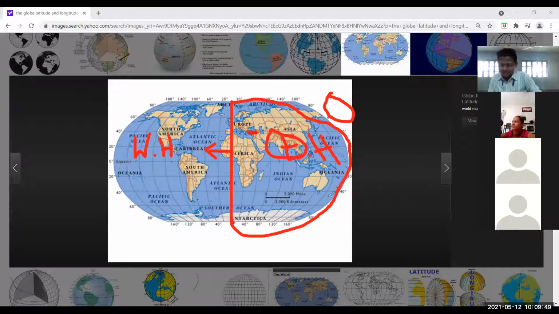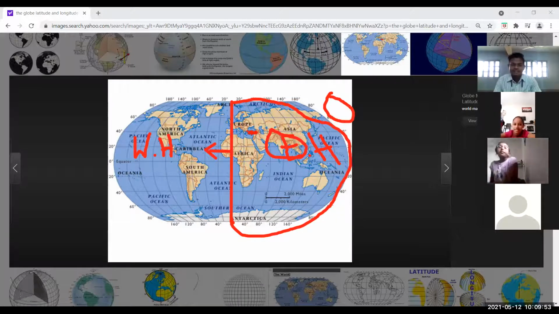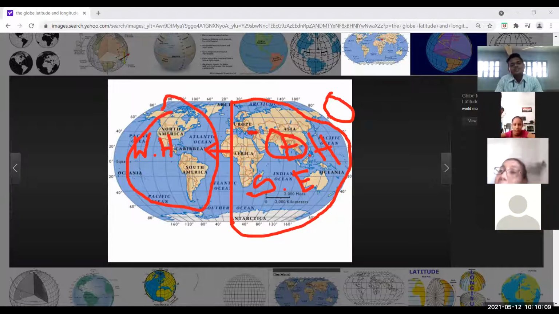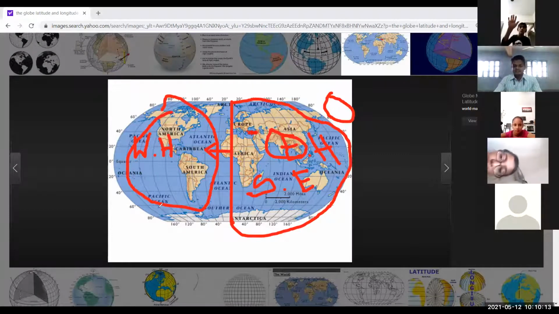Therefore, cities and places located toward the east of the prime meridian have sunrise earlier. So sunrise is earlier in this area. And the cities which are situated in the west, in the western hemisphere, the western countries, are behind. Okay, that's why.